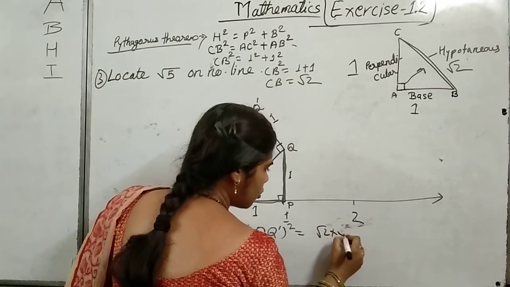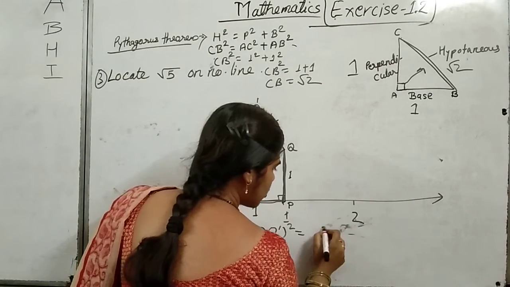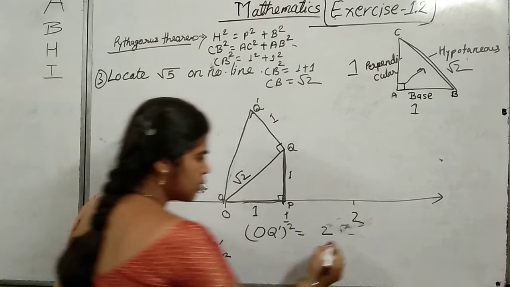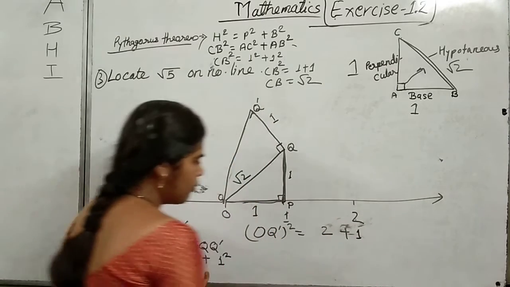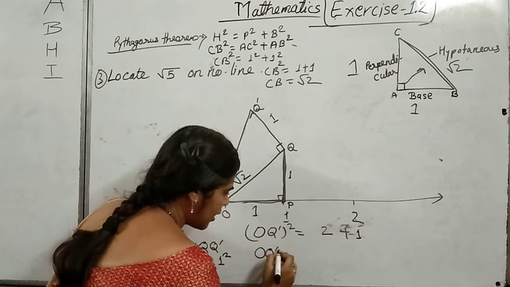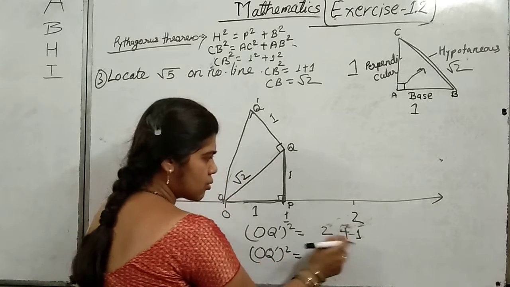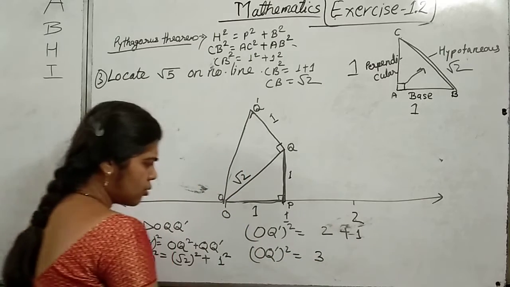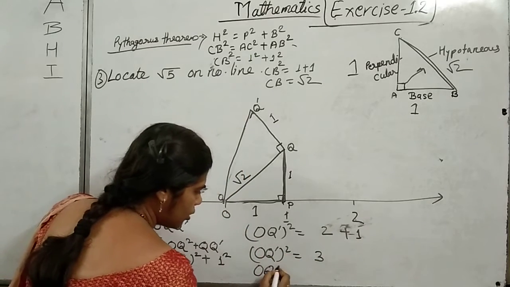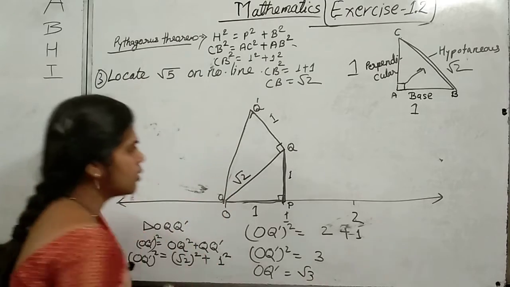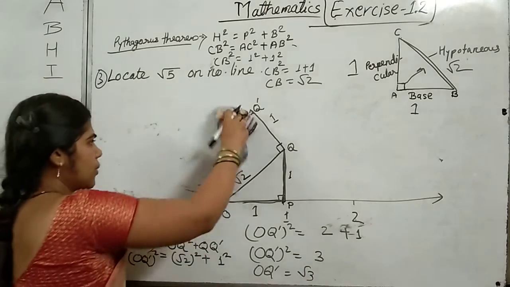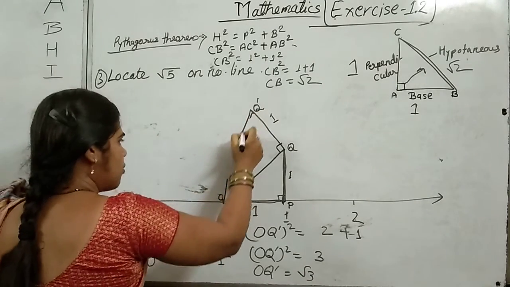Root 2 into root 2, you will get 2, plus square of 1 is always 1. So OQ dash square is equals to 2 plus 1 is equals to 3, and OQ dash is equals to under root of 3. So what is the length of this hypotenuse?